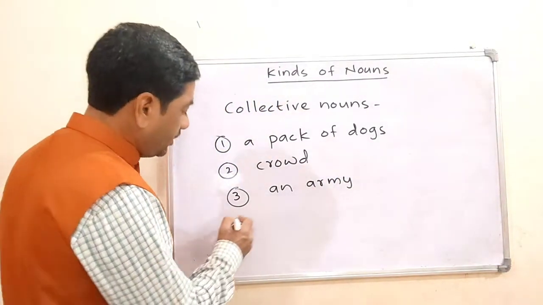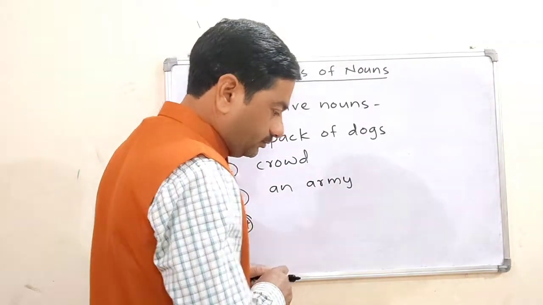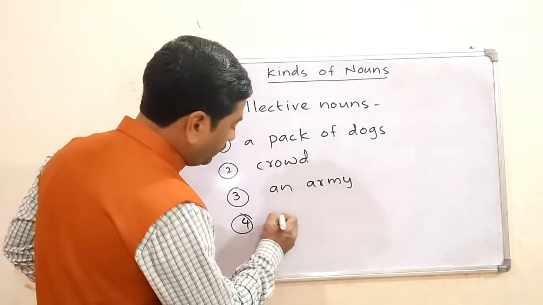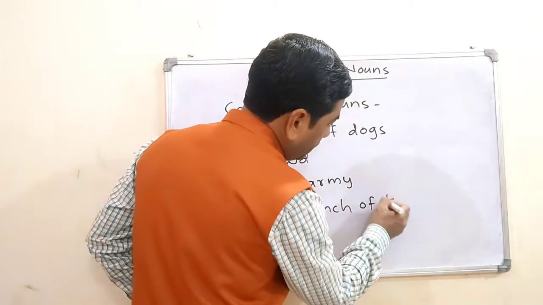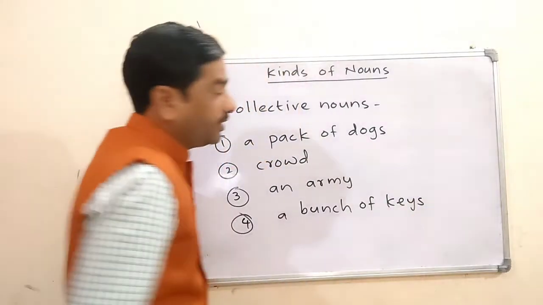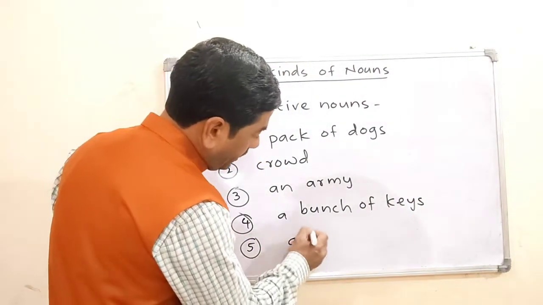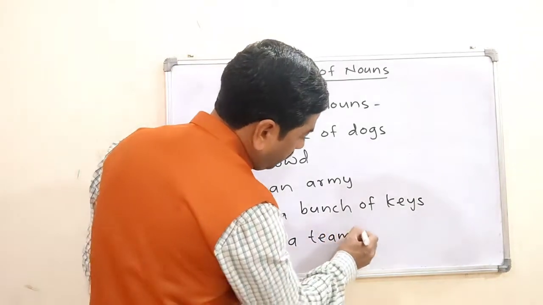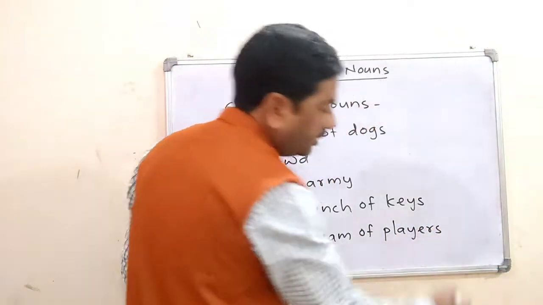So this is also a collective noun. Then a bunch of keys. It is also a collective noun. Then team, a team of players. So it is also a collective noun.